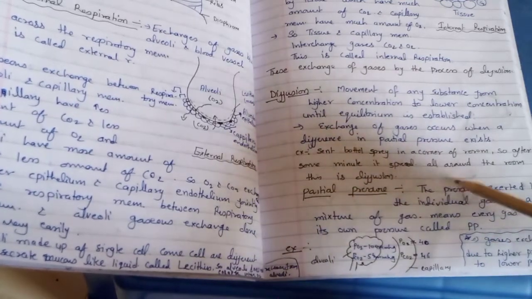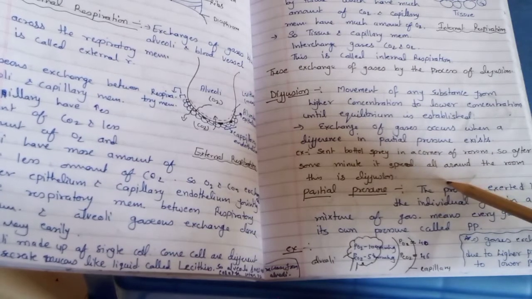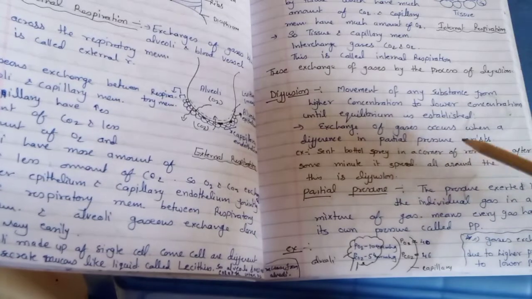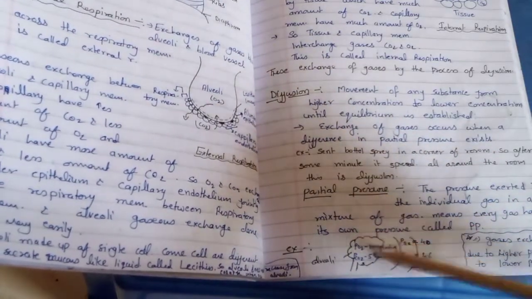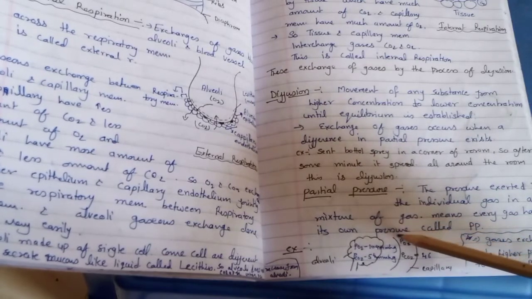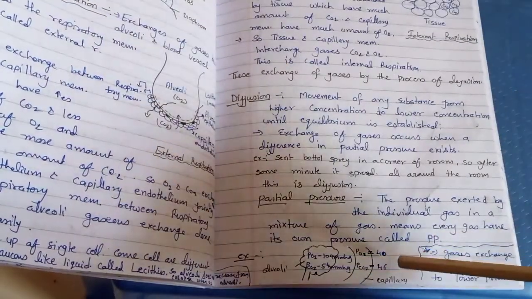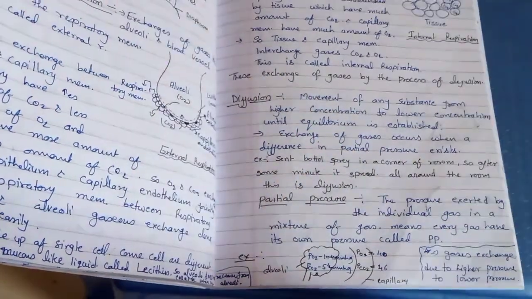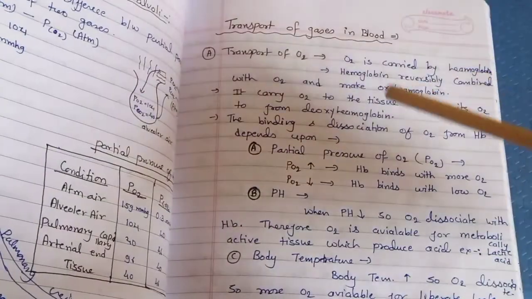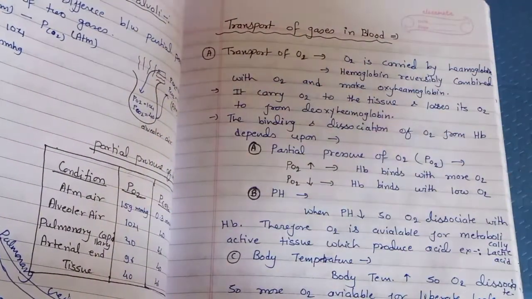Means there is a mixture of gases in the atmosphere. So how can we say how much oxygen is present in the atmosphere? We can say that the partial pressure of oxygen is this much in that area. Means the partial pressure of oxygen in capillaries is 40 and of carbon dioxide is 46. Okay, so this is the partial pressure. Now the transport of gases in blood: the transport of oxygen and the transport of carbon dioxide.